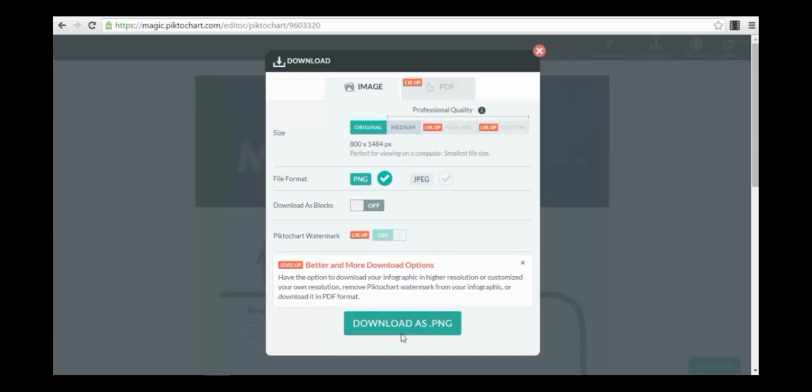For example, you can download it in this format or a medium format. If you want more, you have to go to the pro version, which obviously is paid, but I think for starting out this version is perfect. And now let's kick it off, download as PNG, and see exactly what we'll get.